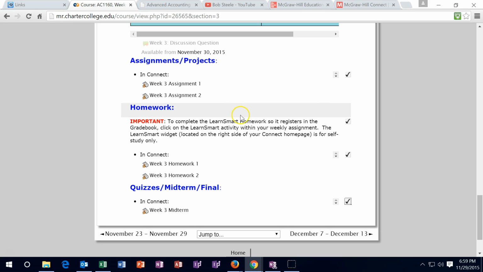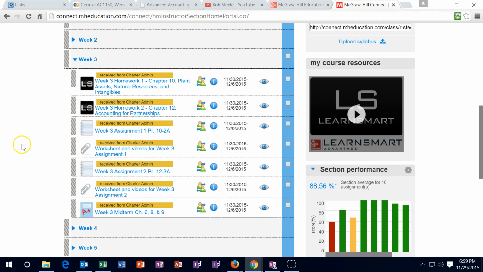Now the assignments and the homework will be in Moodle rooms over here. So you're going to go down to week 3. And the homeworks are going to be the Learn Smarts. I would generally do those first. And again, if you run into a time constraint, start them at least. Get through as much of them as possible. And then let me comment on it and then continue.